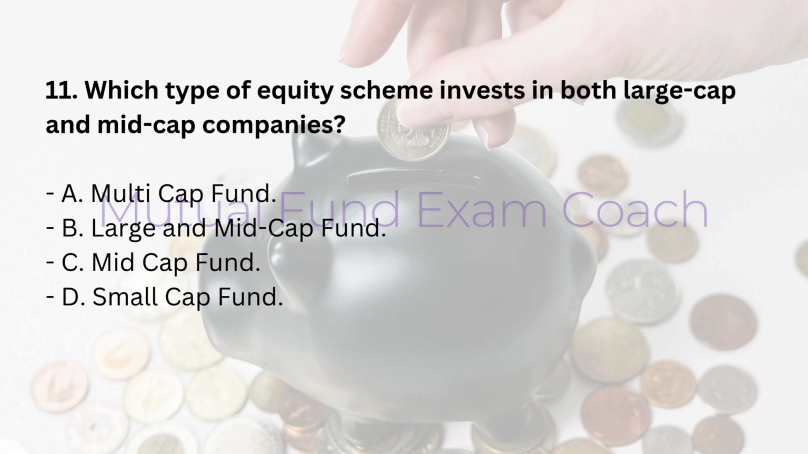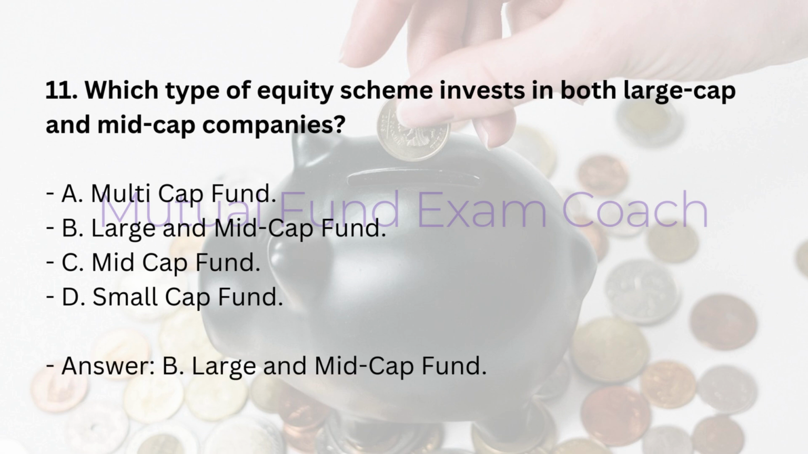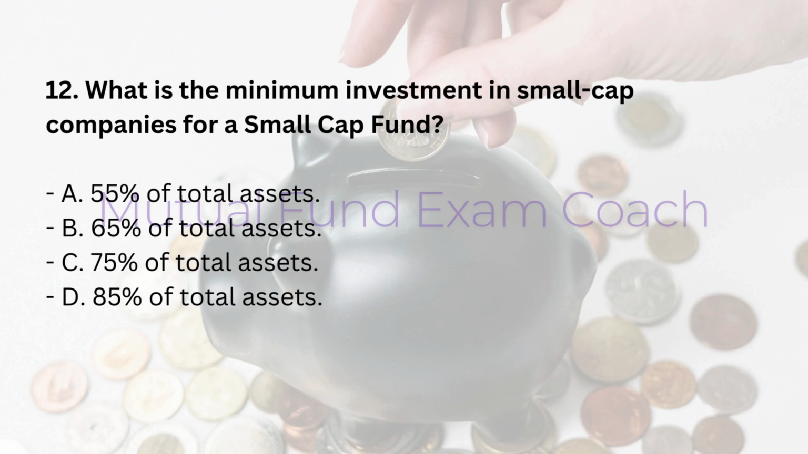65%. 11. Which type of equity scheme invests in both large cap and mid cap companies? A. Multi-cap fund. B. Large and mid cap fund. C. Mid cap fund. D. Small cap fund. Answer: B. Large and mid cap fund. 12. What is the minimum investment in small cap companies for a small cap fund? A. 55% of total assets. B. 65% of total assets. C. 75% of total assets. D. 85% of total assets. Answer: B. 65% of total assets.